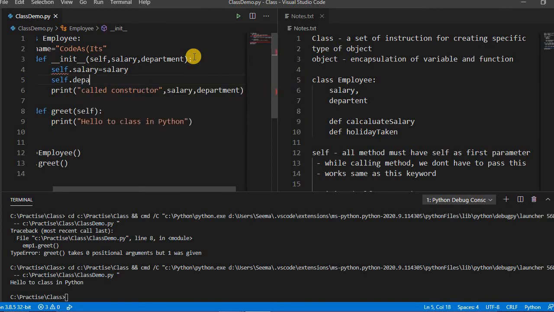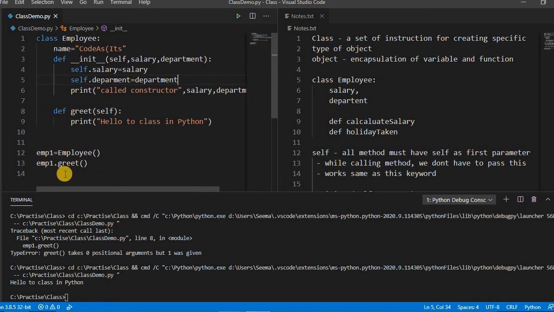Self mostly works like the this keyword in C++, Java or C#. Same with department. If you run it currently, it will not run. Why? Because we have not passed this parameter. So we have to pass salary, something like 100, and department maybe HR. Let's run this.